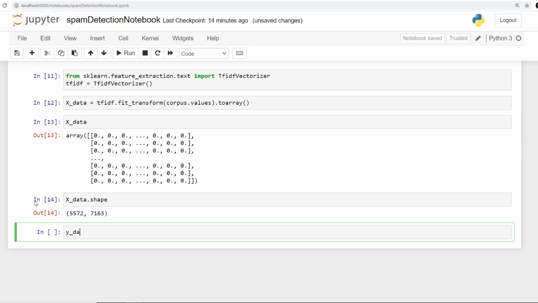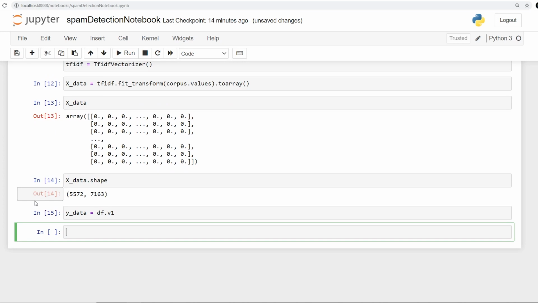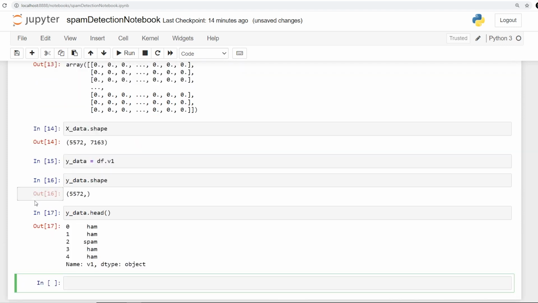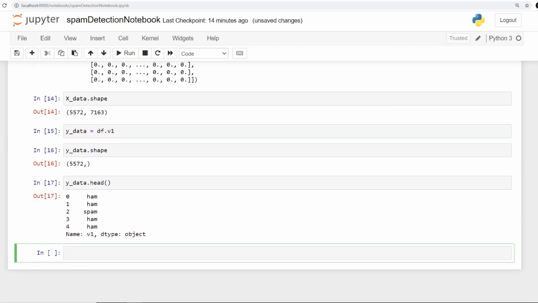But now let us just focus on the Y data. For the Y data, I'm going to just say df with the v1, because it has all of my values. So I can just say df so Y data of the shape, and I can also check the head of it. So I can just say head like this. Ham, spam, everything has been covered.